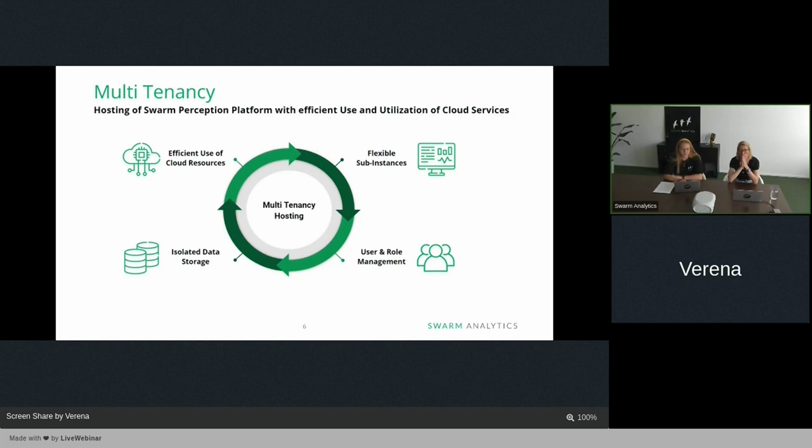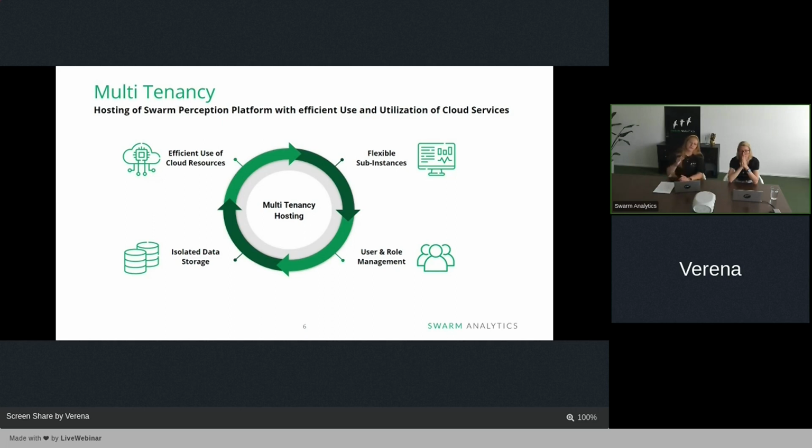On the next slide, you can see that we also give you the opportunity to have flexible sub-instances. That means when you have customers or end users or cities that really need their extra instance or extra access, we can allocate this to you. So please come to us and tell us if there is any need from your end.